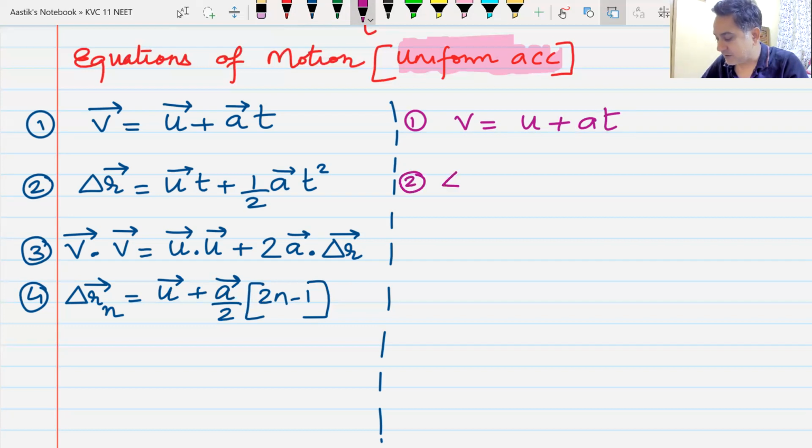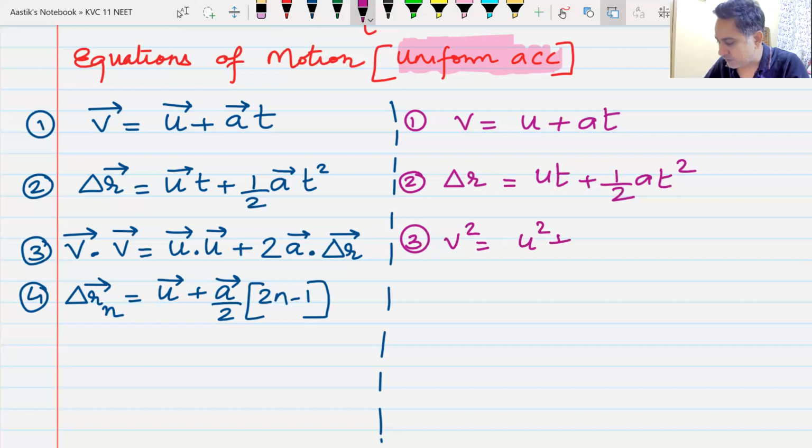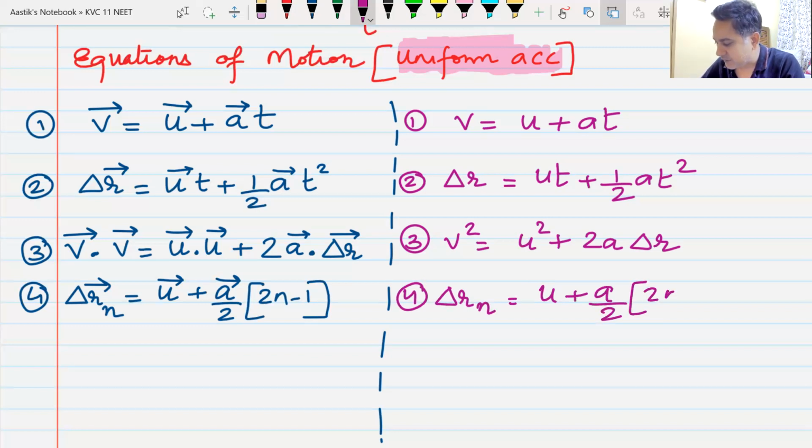Number 2, displacement. I can't use s, so I am using delta r is equal to ut plus half at square. You have seen this equation. Equation number 3, v square is equal to u square plus 2 times a into delta r. You have seen this equation. 2 times a into s, you would have called this. I am calling s as delta r. And the fourth equation, which you probably have not seen, displacement in the nth second. I will give you enough examples on every equation so that you become comfortable with all of them.